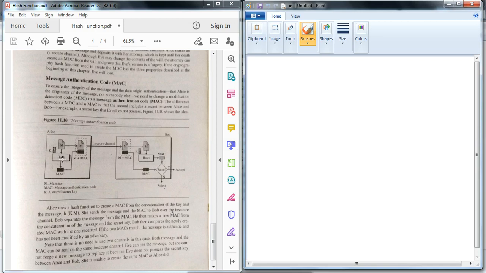To explain this, the message and the key are given to the hash function. It generates a MAC. It's called a MAC because it is combined with the key. In the previous case, the hash function generated the message digest. Why is this called a MAC? Because it is added with some additional input, a key. That's why it's named with a different name, message authentication code. But ultimately that is the message digest or the hash value.